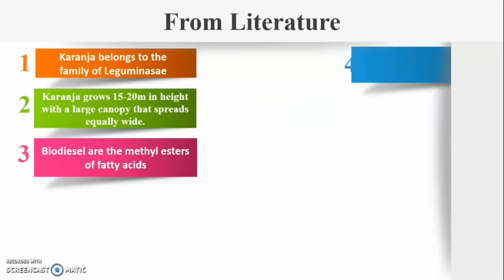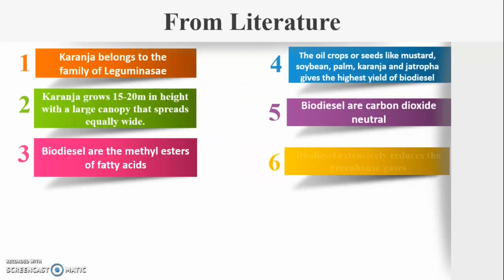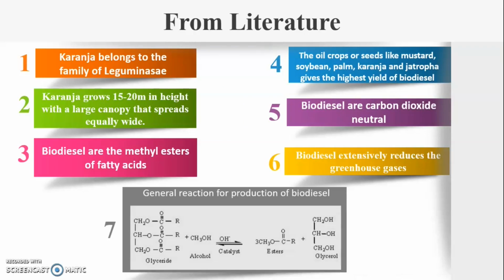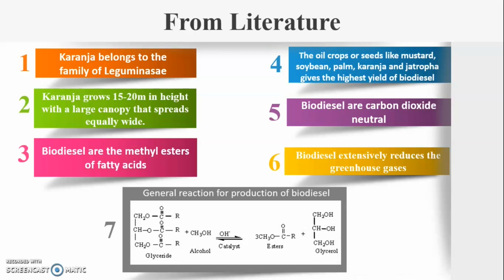From literature we get Karanja belongs to the family of Leguminosae. Karanja grows up to a height of 15 to 20 meters. Biodiesel are the methyl esters of fatty acids. The oil crops or seeds like mustard, soybean, palm, Karanja and Jatropha give the highest yield of biodiesel. Biodiesel are carbon dioxide neutral. Biodiesel extensively reduces the greenhouse gases. And finally, here we have the formula that we have used for the production of biodiesel.